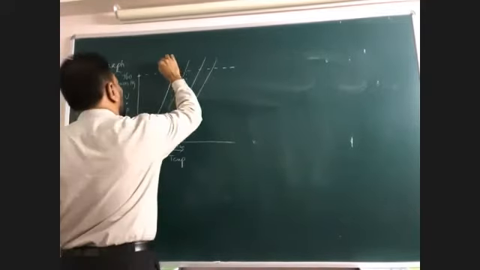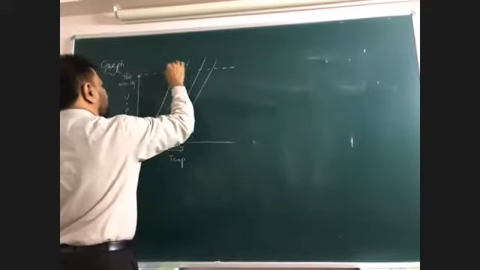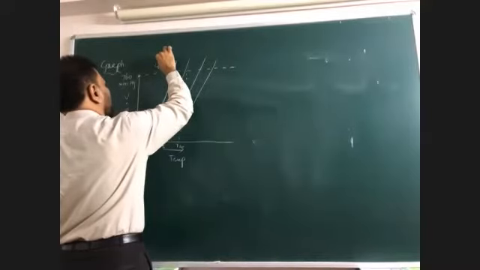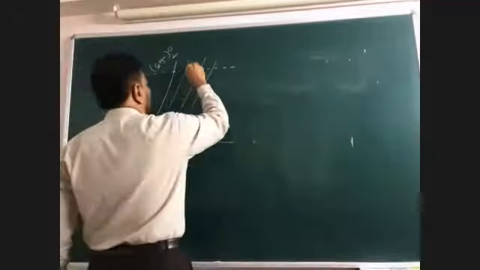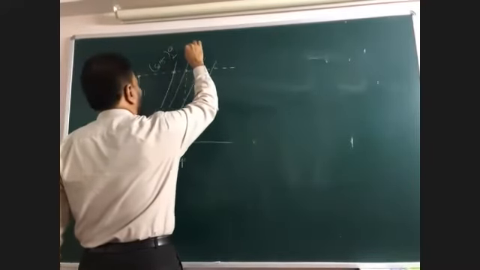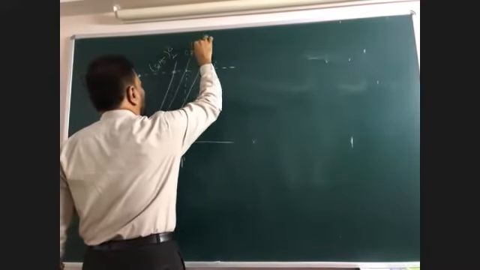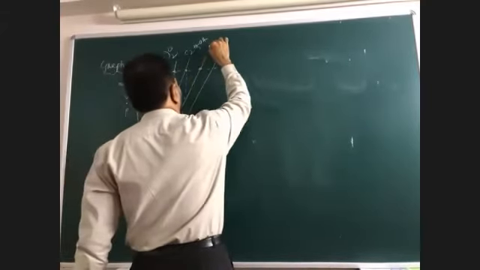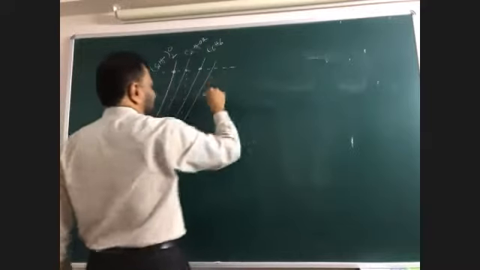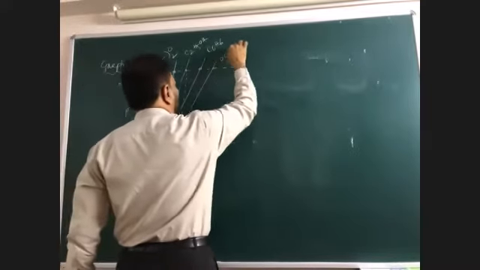Say this is either C2H5, the ethyl ether, and this is ethyl alcohol, and this is C6H6 benzene. This is octane.